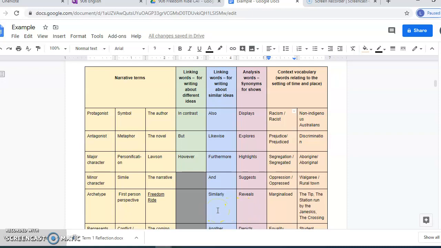Some linking words. So you'll see on your planner there's places where you need to put linking words. So you can look here to find some. And some narrative terms that you could use. So here's the author's surname, the protagonist, antagonist, so those sort of words, Freedom Ride, etc. All right, so you can have a look through that, use that to help you.